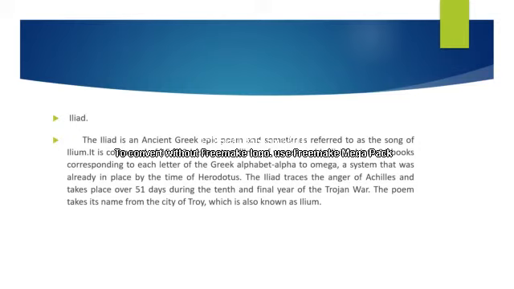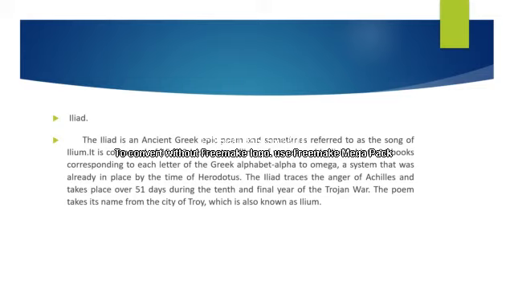And what is its storyline? The Iliad traces the anger of Achilles and takes place over 51 days during the 10th and final year of the Trojan War. Yes, the Iliad is associated with the Trojan War. It traces the anger of the hero, that is Achilles.